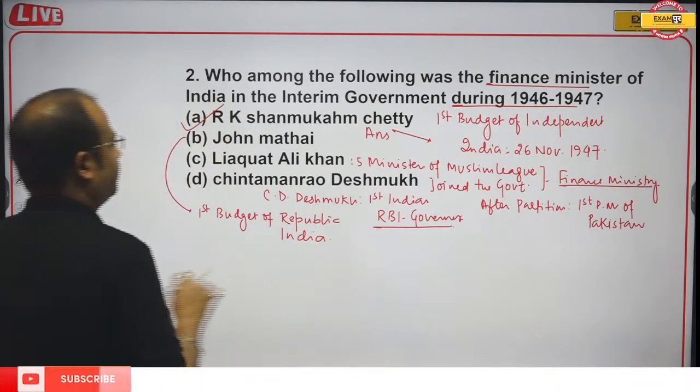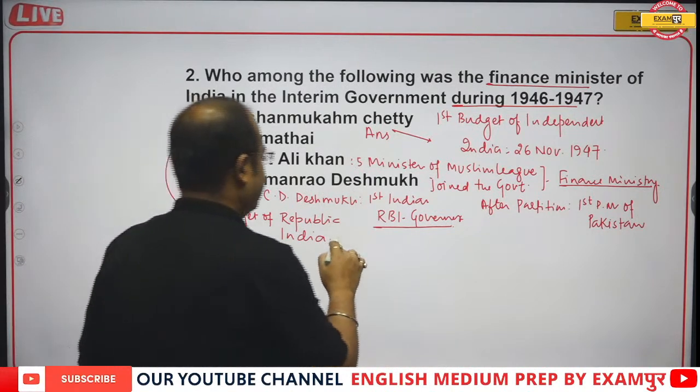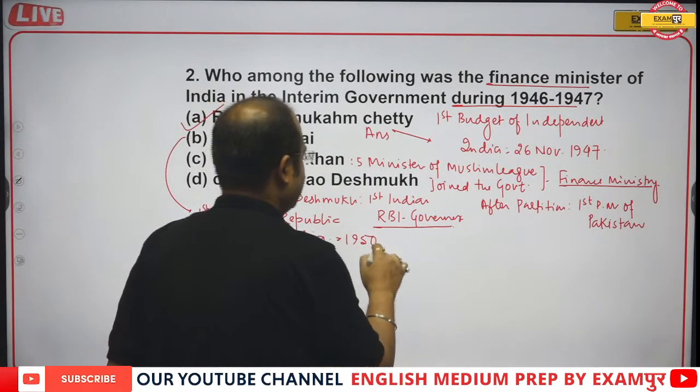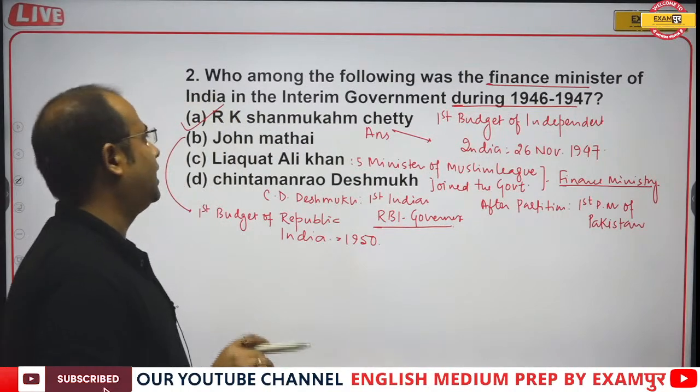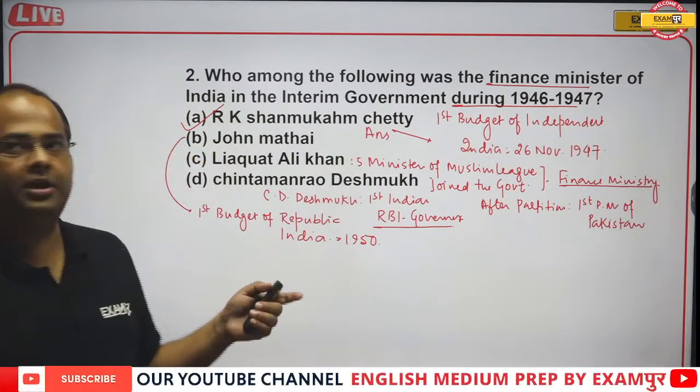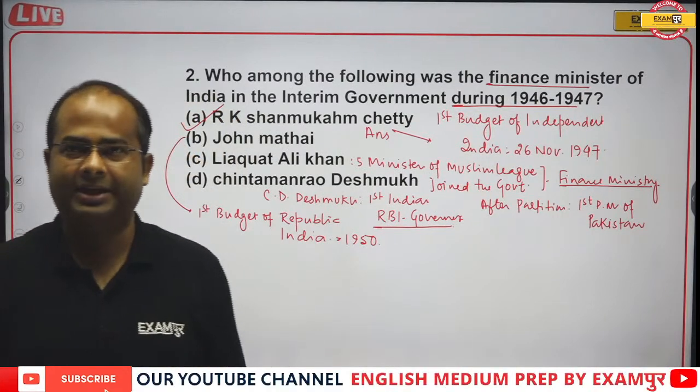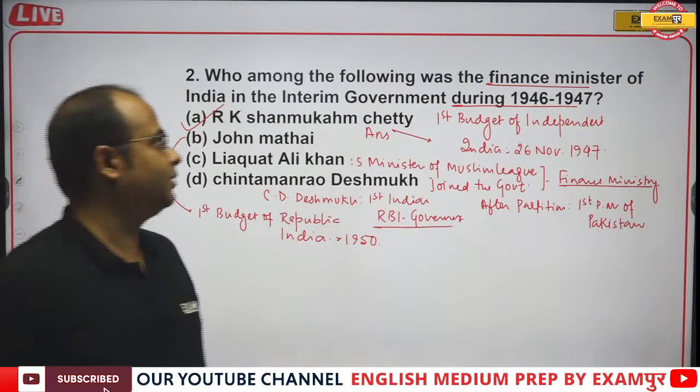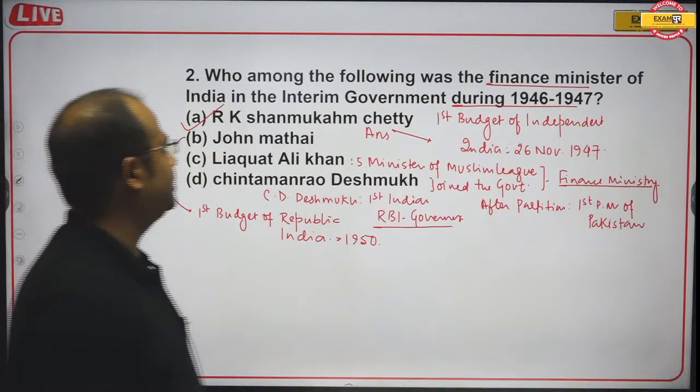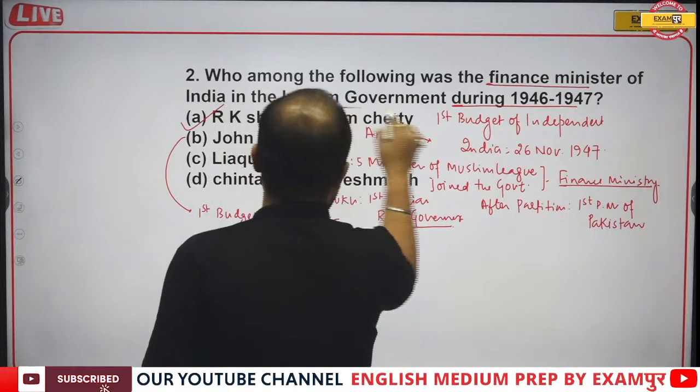First budget of Republic India. So that was in 1950. So the correct answer will be R.K. Shanmukham Chetty. So the first budget of independent India he presented. So the correct answer will be option A.